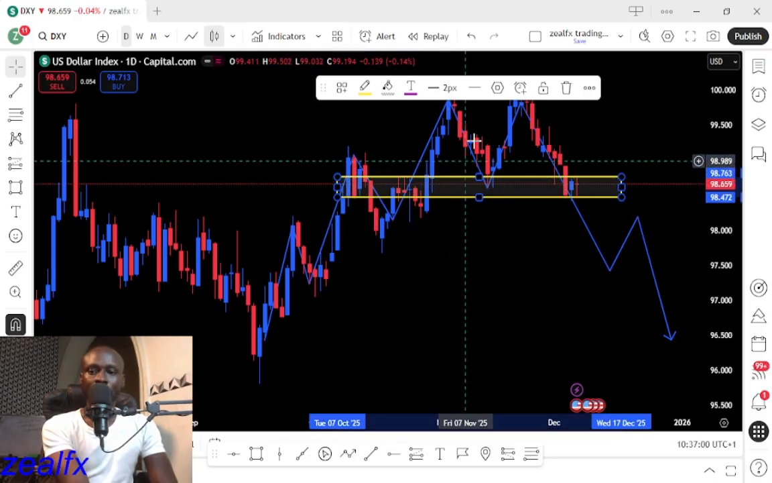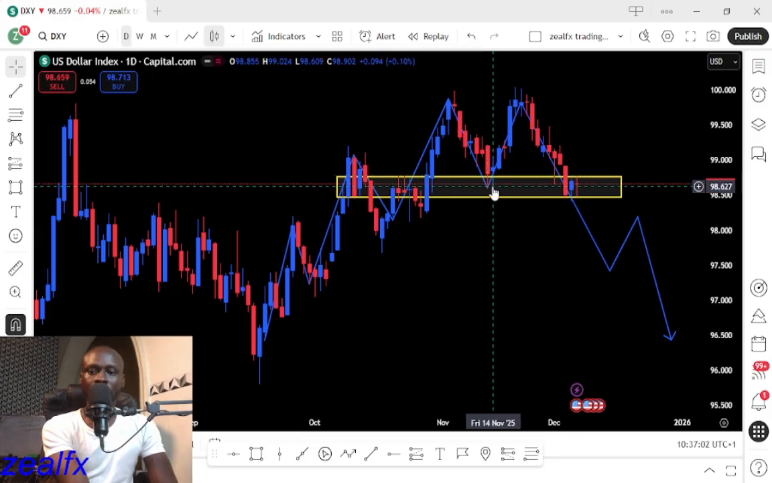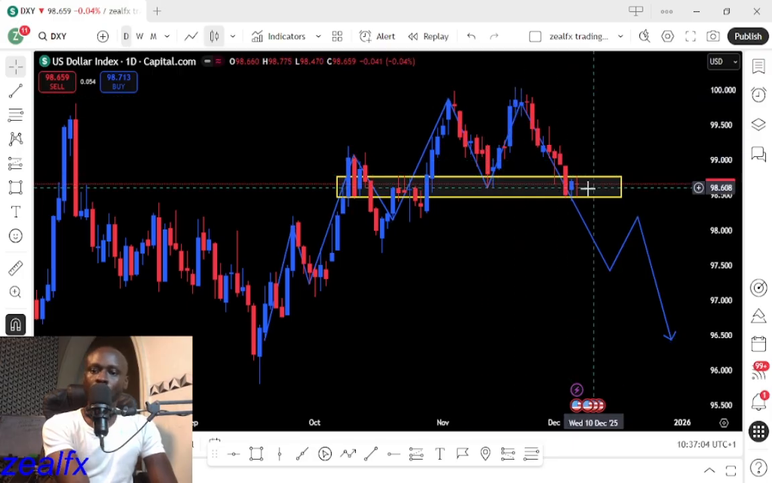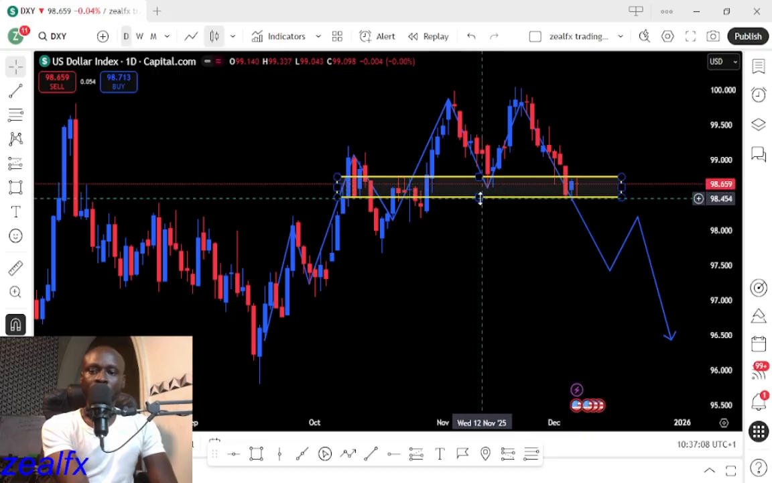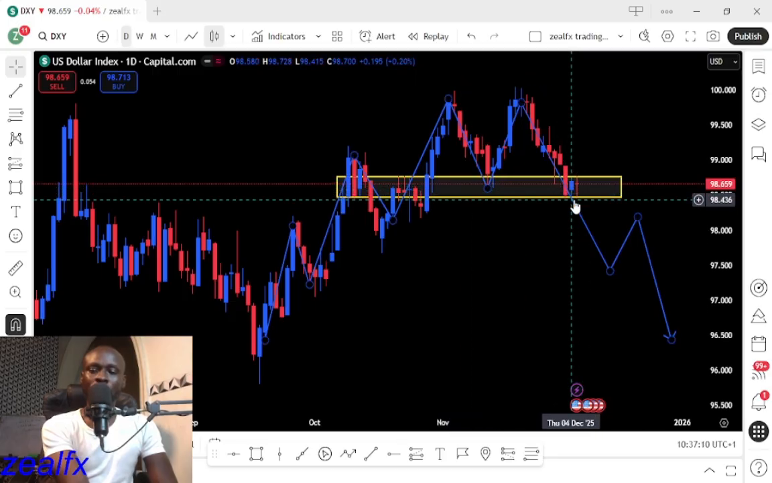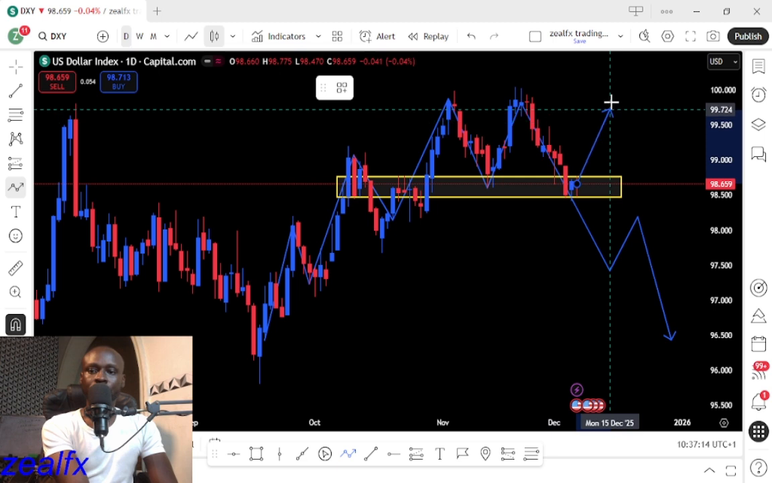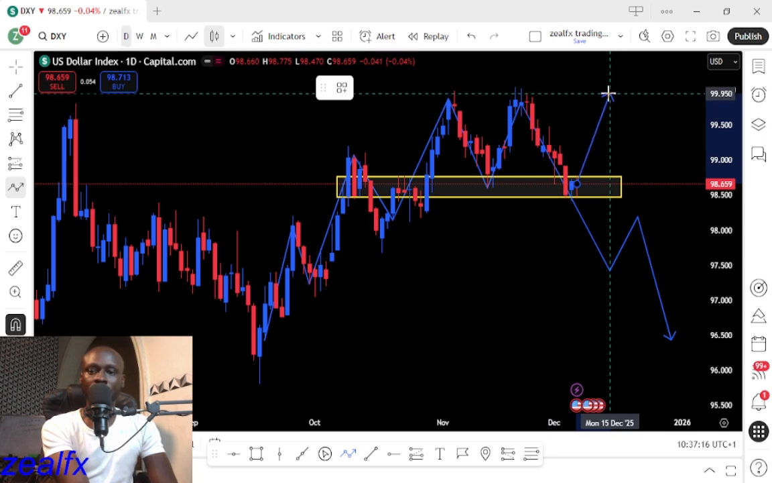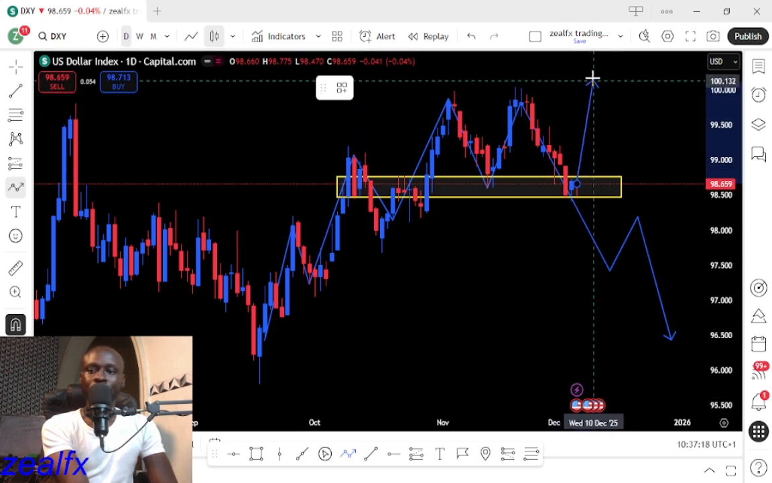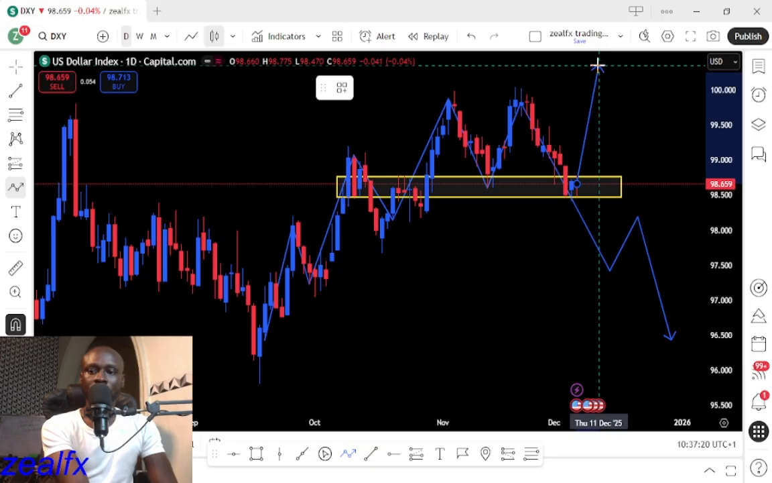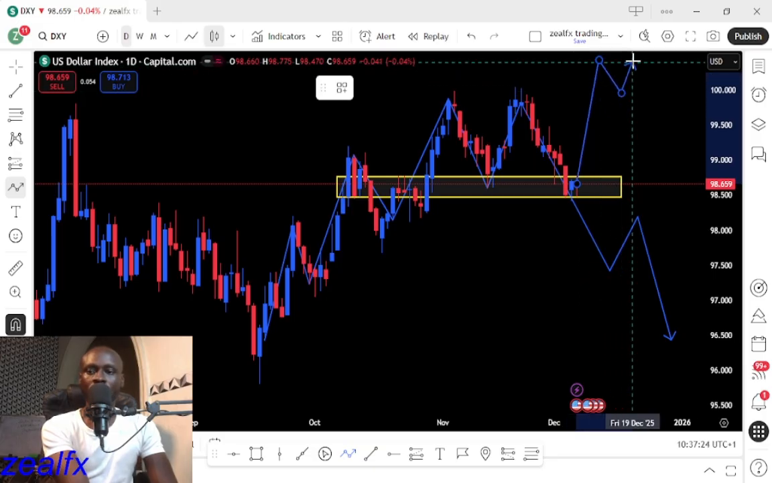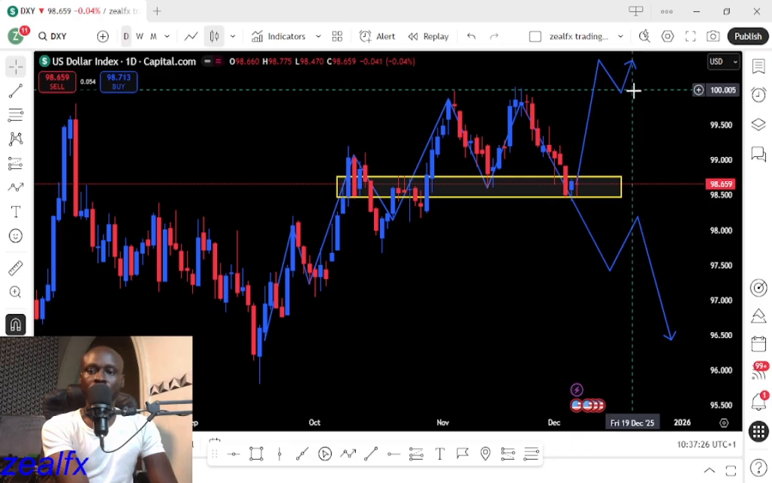You can see the first time price tested this particular support level, see how price reacted back to the top. So price also failed to close below this support level this time again. So we expect price to also push back to this next resistance level. We might be seeing price break this resistance level this coming week. If price breaks this resistance level, we expect more buying for the DXY to the top.